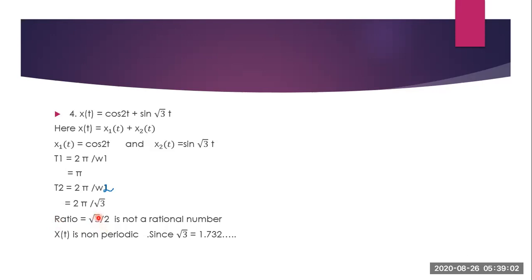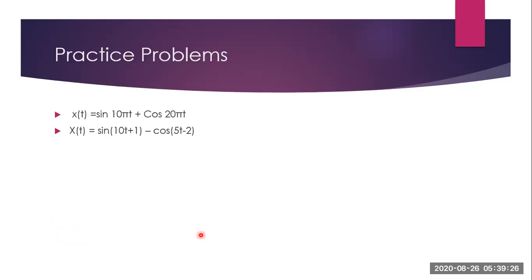Now whenever you have something like root or pi coming in the numerator or denominator, the ratio is not a rational number. For it to be a rational number, it has to be expressible in the p by q form, where p and q are integers. So x of t is non-periodic, since root 3 is equal to 1.732. Now these are two practice problems. The solution of these will be given in the next video. So thank you.